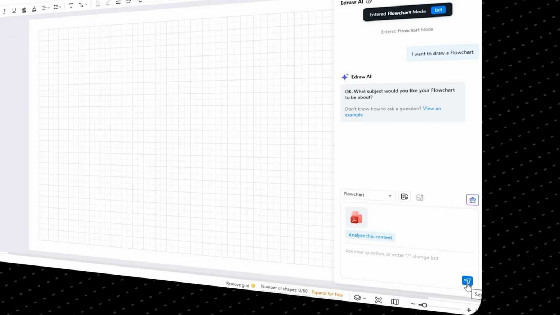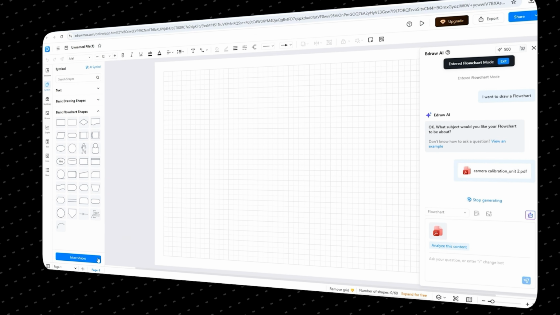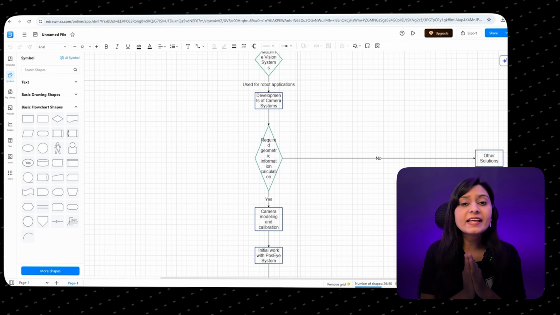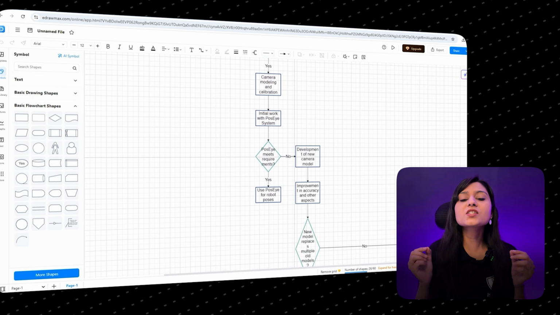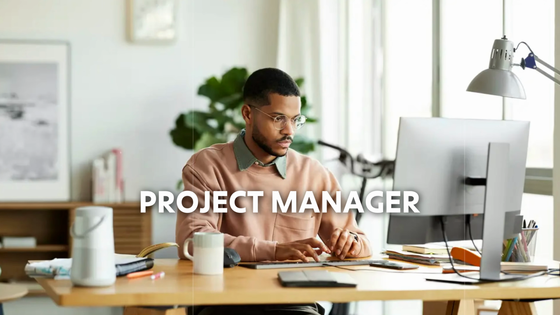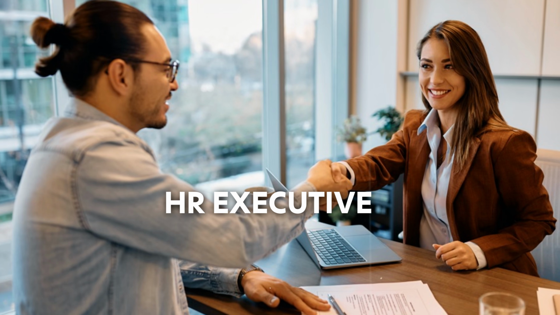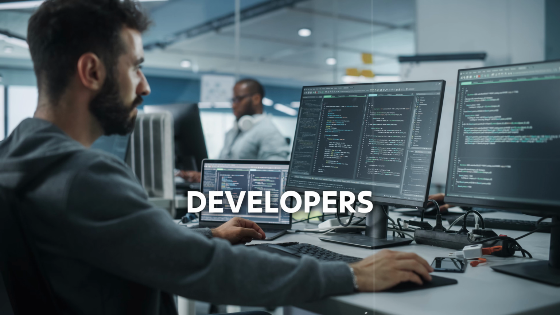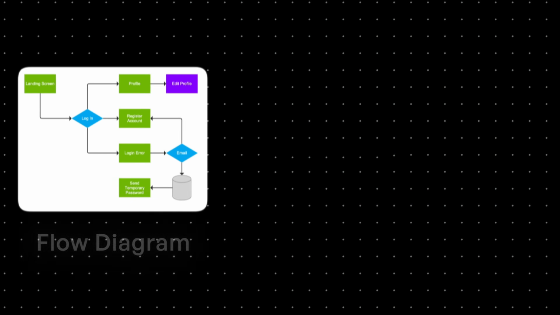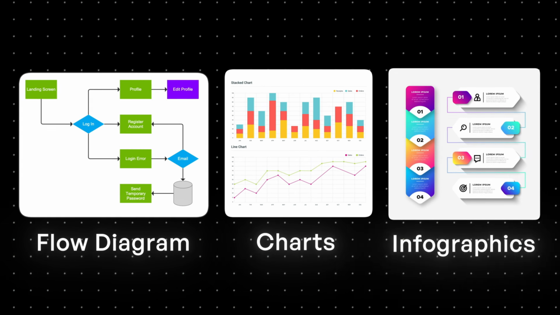And within a few seconds, my entire PDF is converted into a perfect flow diagram without any hassle, without any manual work, just a fast and professional result. Whether a working professional like project manager, data analyst, business analyst, data scientist, consultant, HR executive, marketing professionals, developers, or even a student from any background like engineering, medical, arts, and commerce, many times we need to explain our ideas by using flow diagrams, charts, infographics, etc. But making them really takes a lot of time.